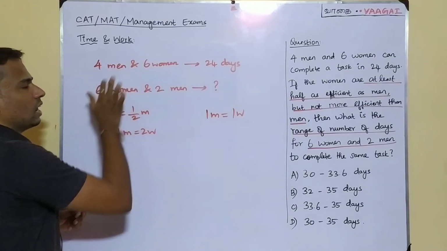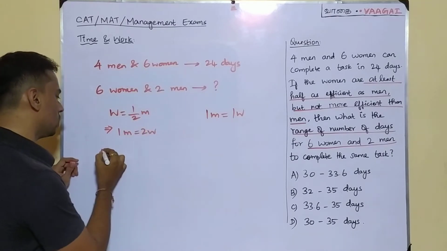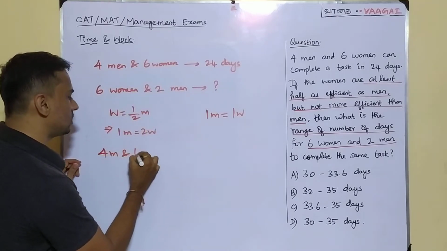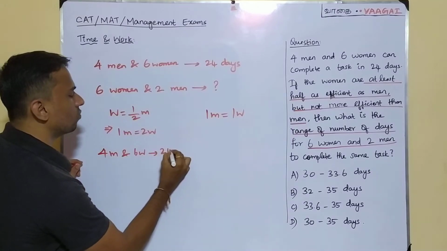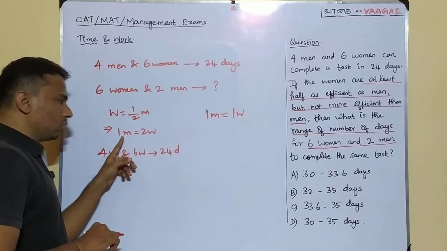So what do we have here? Here we have 4 men and 6 women. Is it or not? This is what we have here, right? So 4 men and 6 women can complete the work in 24 days. Fine. All right. So now let us substitute this relation here.